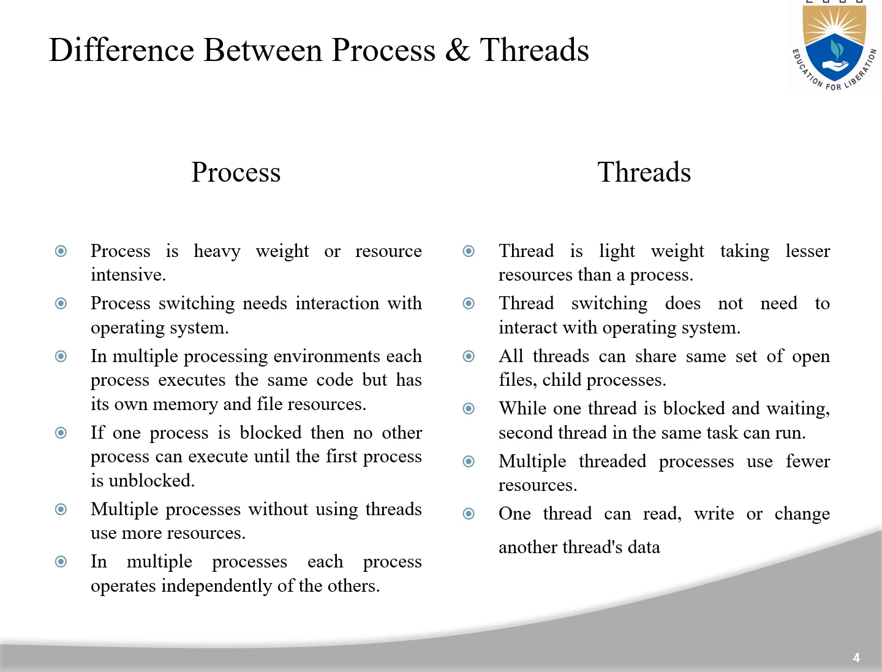Process switching needs interaction with the operating system. Thread switching does not need to interact with the operating system. In multiple processing environments, each process executes the same code but has its own memory and file resources. All threads can share the same set of open files and child processes. If one process is blocked, then no other process can execute until the first process is unblocked. While one thread is blocked and waiting, a second thread in the same task can run.